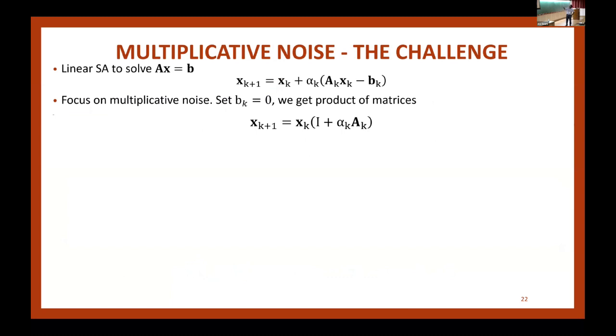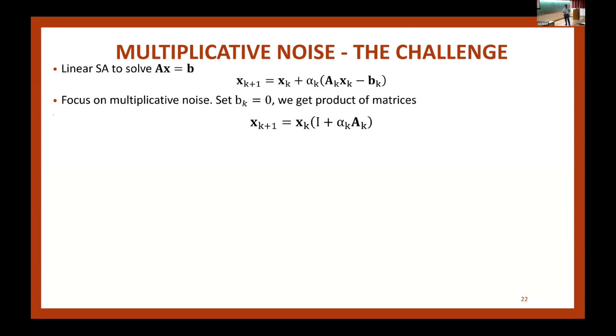To see that, let's think of solving a linear equation with linear stochastic approximation. And let's say b equal to 0, and there is no noise. Every noisy sample of b is 0. So there's no b, which means the answer to this equation is x equal to 0. There's nothing to do, but I want to run the stochastic approximation just to get intuition. So if b is gone, then it looks like this. And if alpha is appropriately chosen, this is going to be contractive.